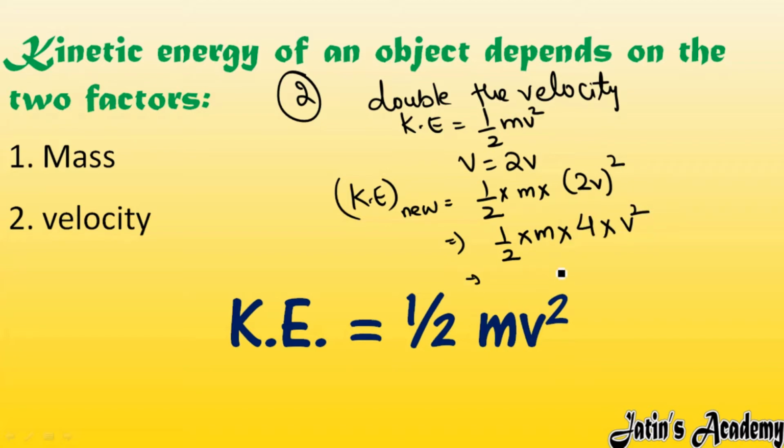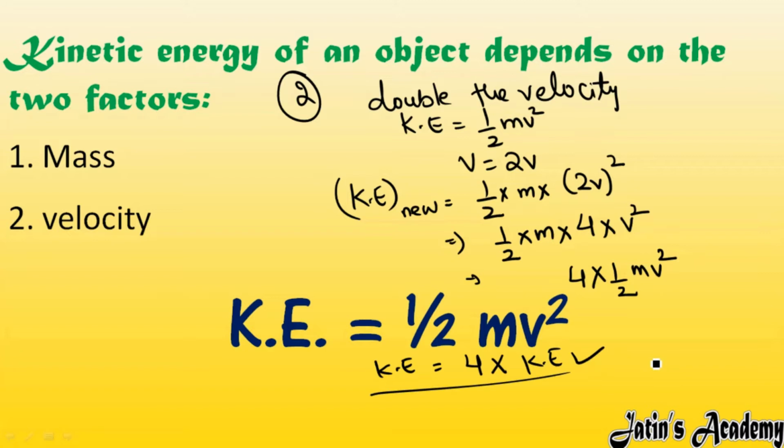What will you get? 4 you will take in the front side. Don't cut it. I am not going to cut it now. So 4 I am taking in the front side: 4 multiply half mv square. So what about the new kinetic energy? New kinetic energy will be 4 times the old kinetic energy. Clear? This is the relation, and these two questions are very important from exam point of view also.